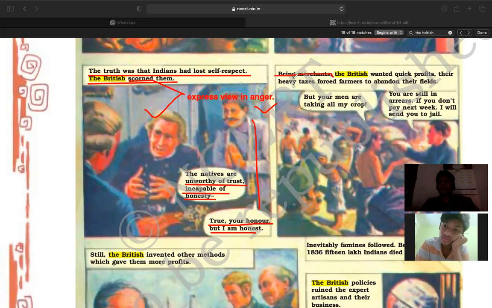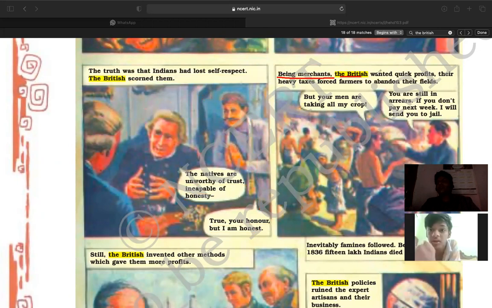Being merchants, the British wanted quick profits. What does British merchant mean? Merchants are business people, right? Being merchants, the British wanted quick profits, and their heavy taxes forced farmers to discontinue their fields.